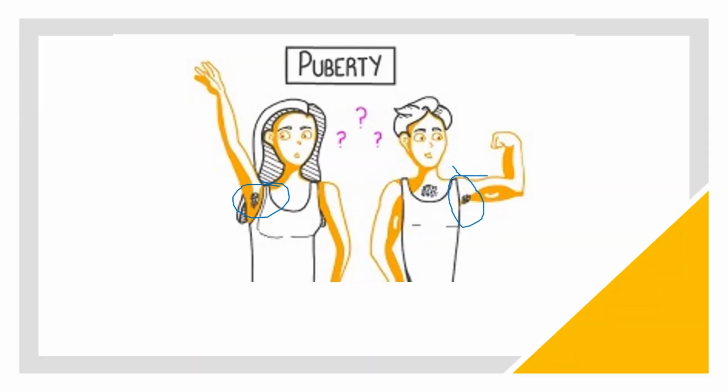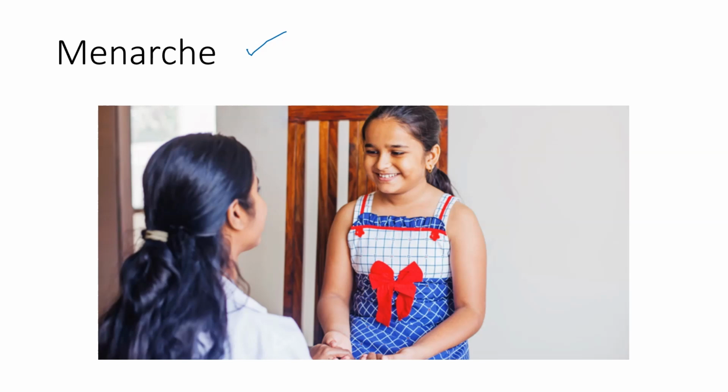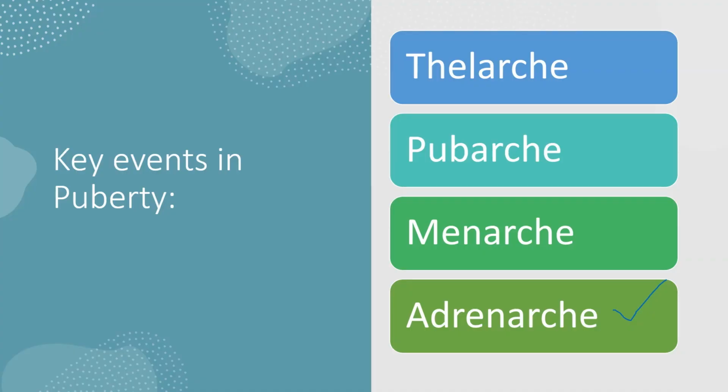Then another one is the menarche. Menarche is observed only in girls. That is, menarche is the first menstrual period in girls. These initial menstrual periods are often anovulatory, that is lacking ovulation, and regular ovulation typically occurs a year later. But the first sign of period is known as the menarche. Here ovulation does not occur. After 1 year of this first sign, the ovulation begins.